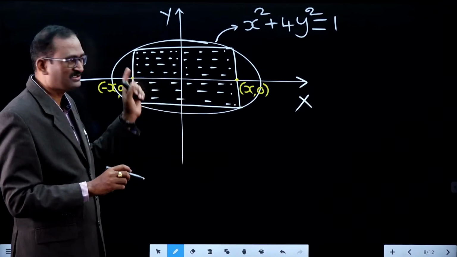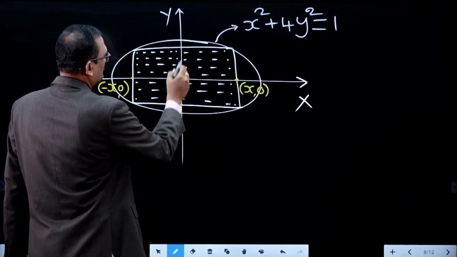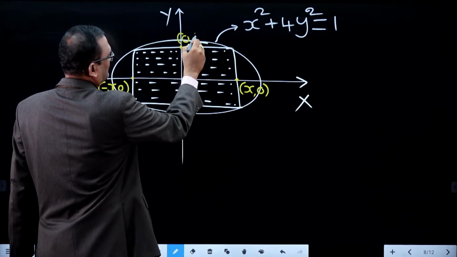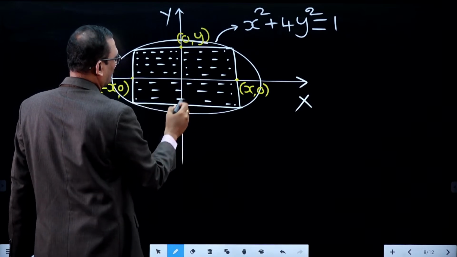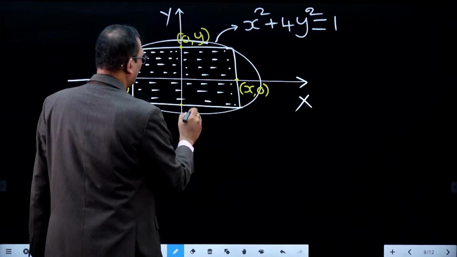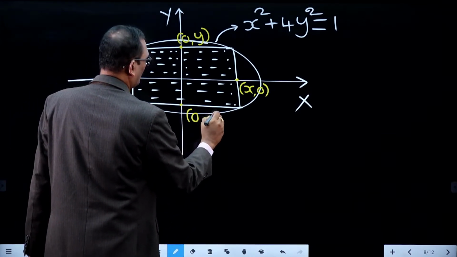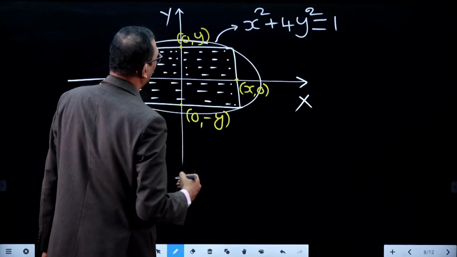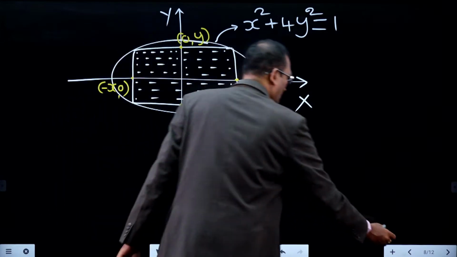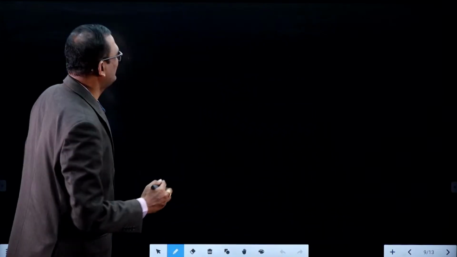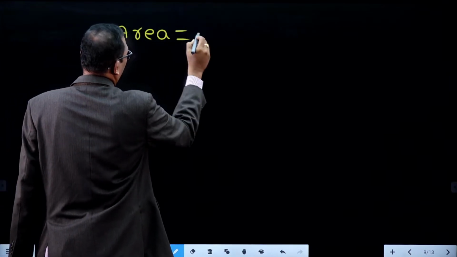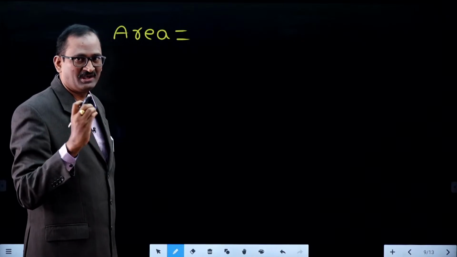So 4 equal parts, and moreover this point lies on the y-axis. On the y-axis, x coordinate 0, y coordinate positive. This point lies on the negative y-axis, where x coordinate 0, y coordinate would be negative. Therefore, what is the area of a rectangle? Because we were asked for the maximum area of the rectangle. So, area of the rectangle is side into side, I mean length into breadth.